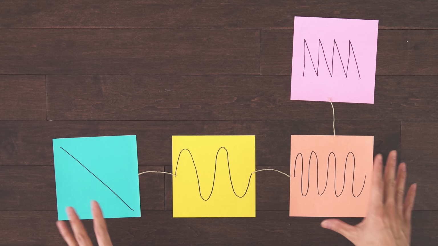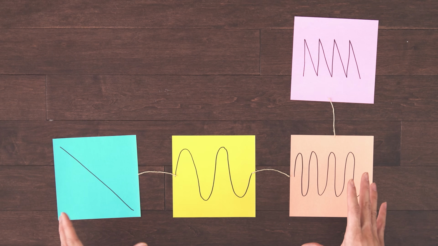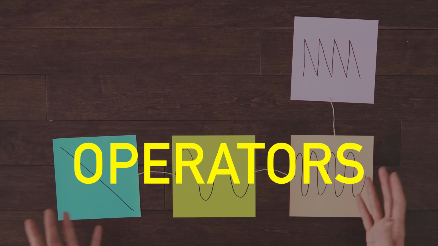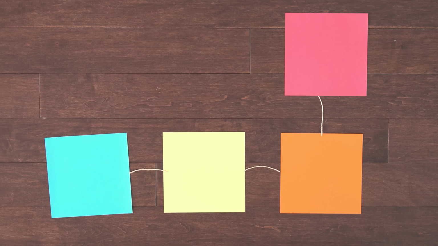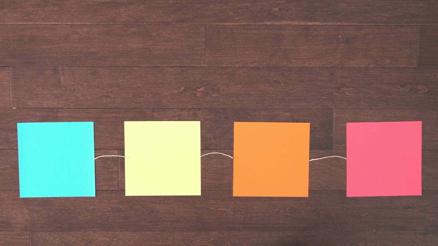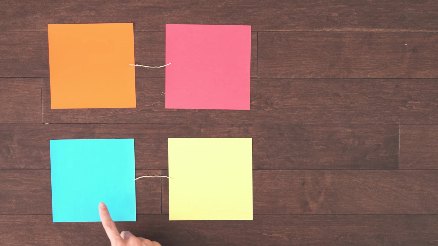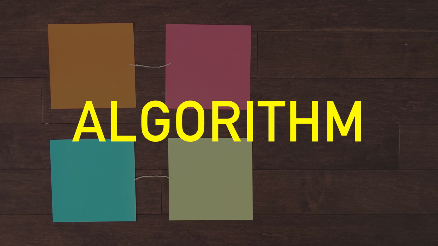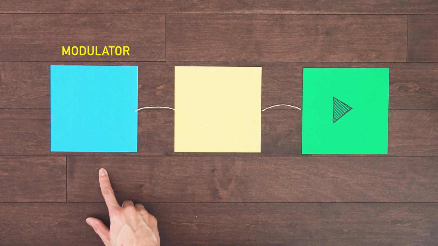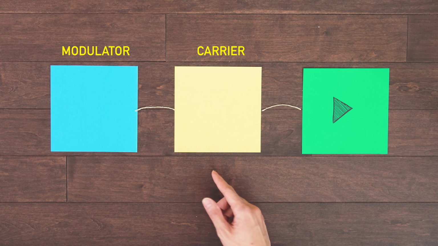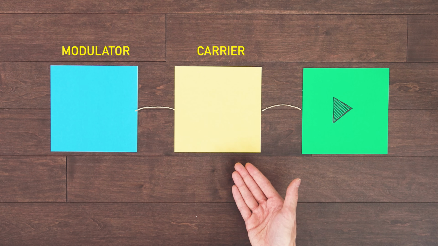Each of these oscillators that are producing these waves in FM synthesis are also sometimes called operators. It's just a different word that gets used sometimes. This particular arrangement of operators, so not the waves themselves, but just this layout of how many operators there are and which ones are modulating which, that is called an algorithm. A modulator is what you'd call an operator that is doing the modulating, whereas a carrier is what you'd call the operator that is being modulated.